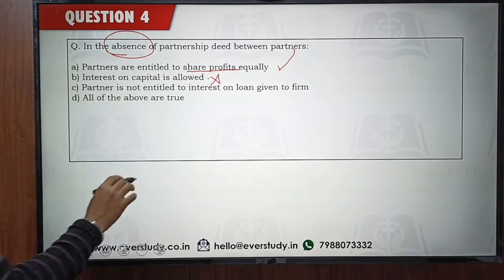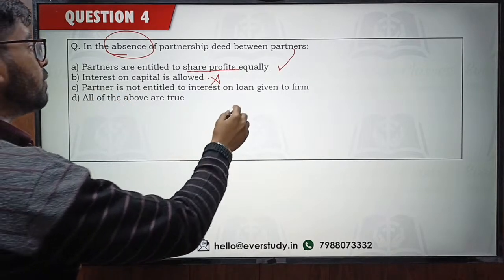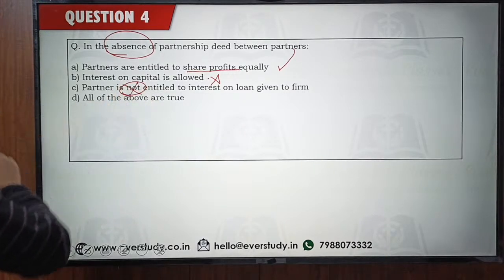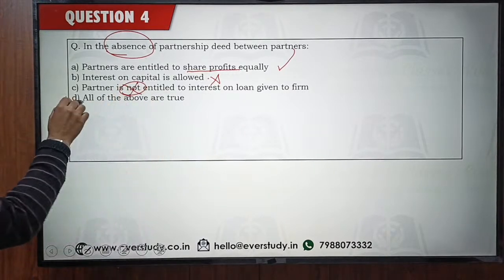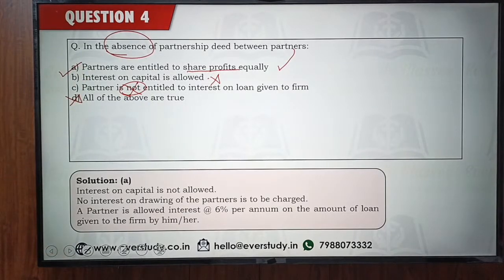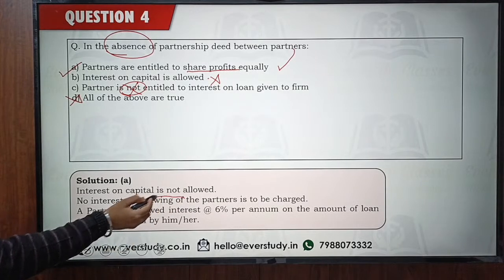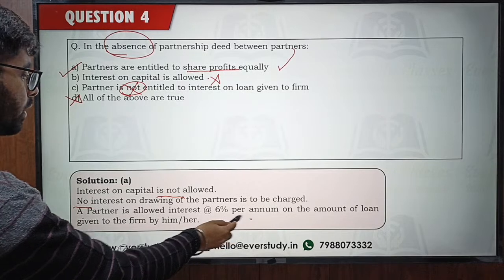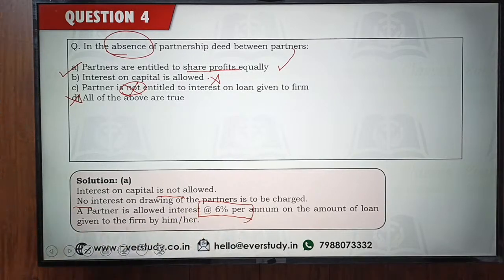Partner is not entitled to interest on loan given to the firm. Partner is entitled to it; this 'not' should not be there. So the answer cannot be option number D. Answer has to be option number A. Interest on capital is not allowed. Interest on drawings is also not allowed. And on the loan, the partner is entitled to interest at 6% per annum.